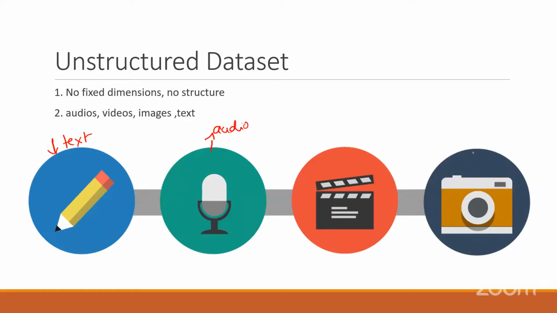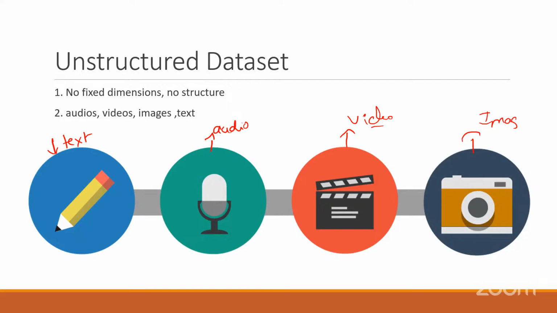What about this? Image. What about this? Video. So simple to say, any data in the form of text, audio, video, or image is classified as unstructured data, right?